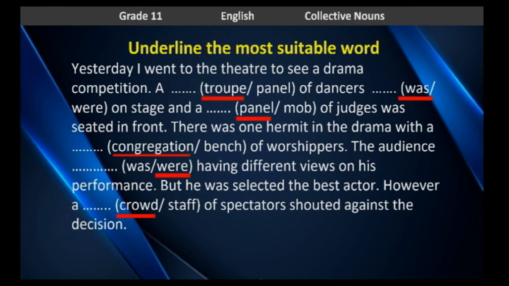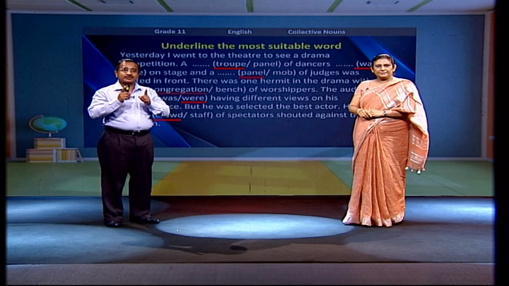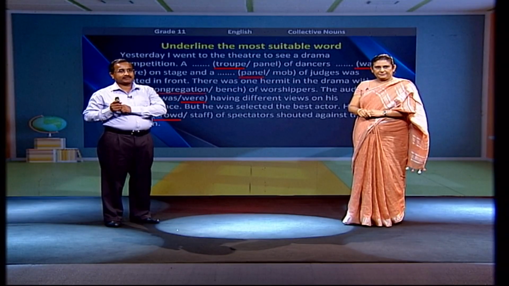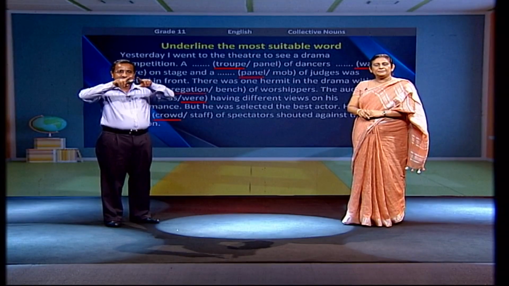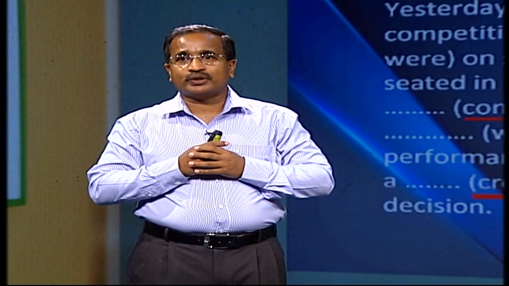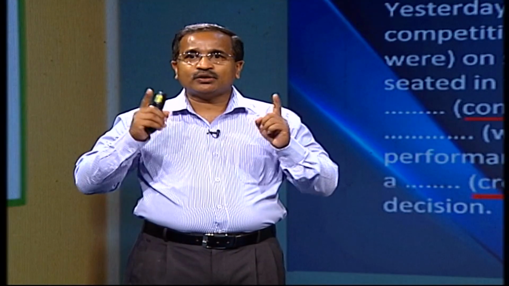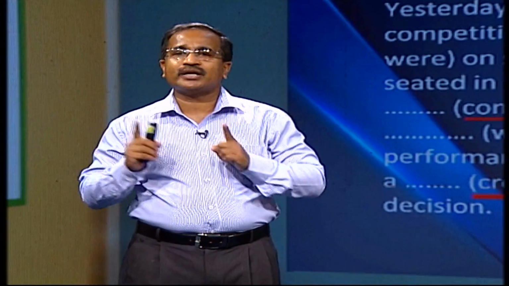When you have a look at the first one, a troupe of dancers. When you talk about dancers, you have to use the word troupe. The panel refers to a group of experts. Troupe of dancers was on stage because you consider it as a singular noun. But if you move to the fifth one, the audience were having different views on his performance.